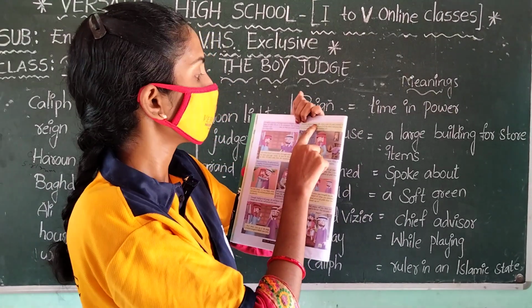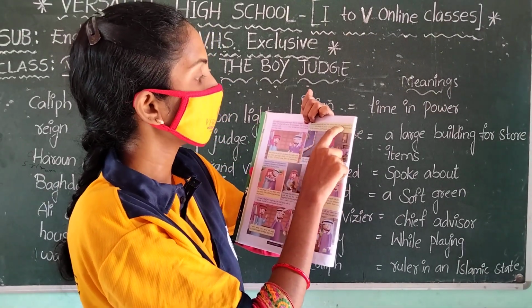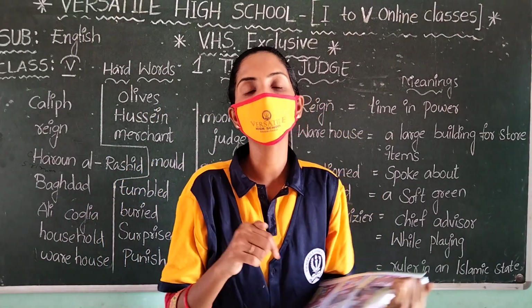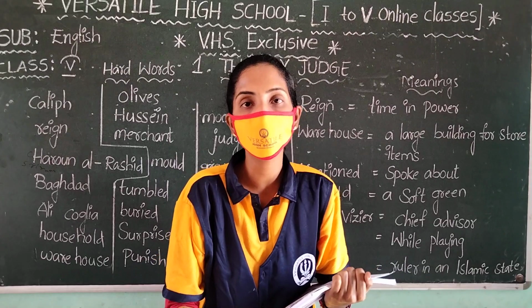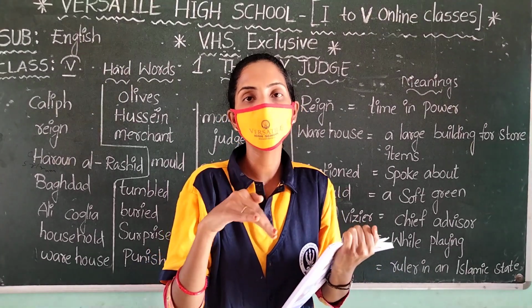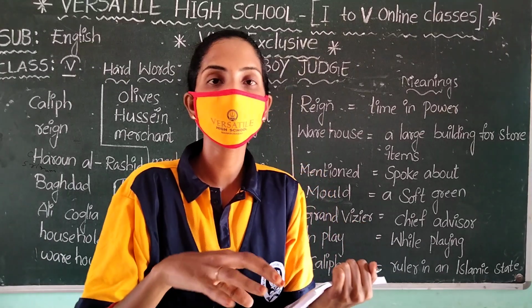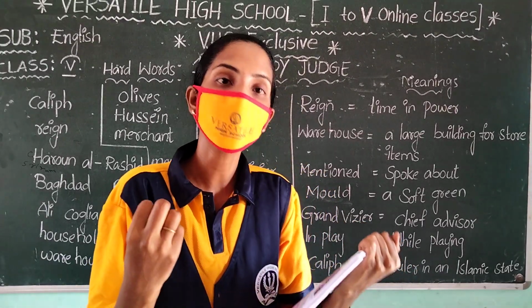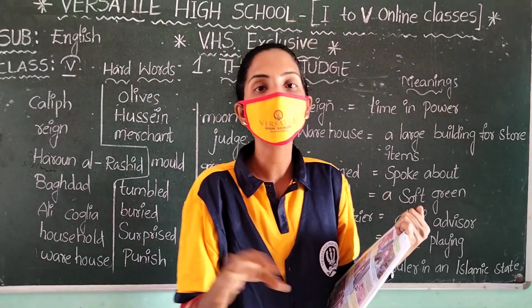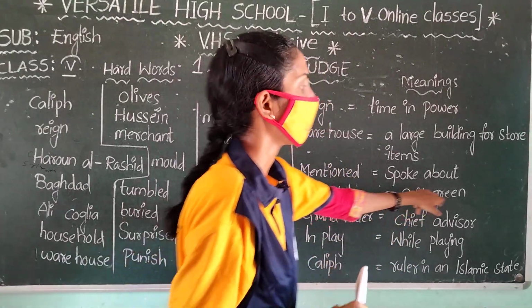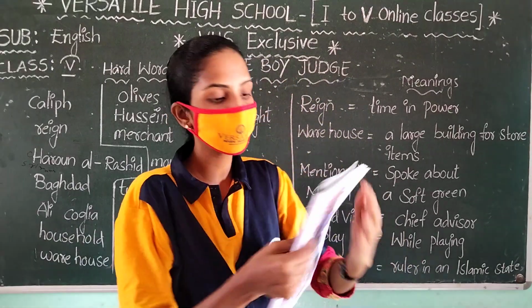Yes, look at that. Hussein opened the jar. The olives were dry and covered with mold. Down at the bottom there is gold, and it is totally covered with olives. But he went to the warehouse and opened the dry jar. The olives were totally dried and moldy. Mold means soft green. Some olives are soft green, and some are totally dried.